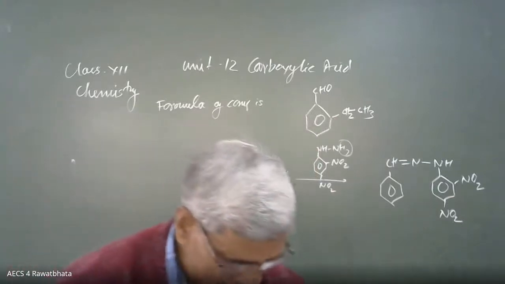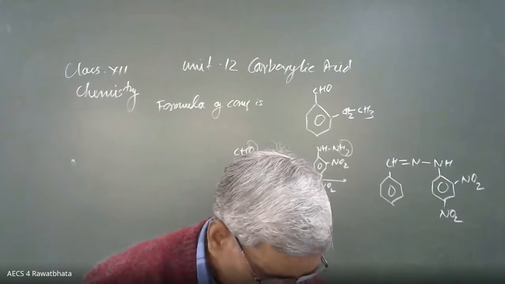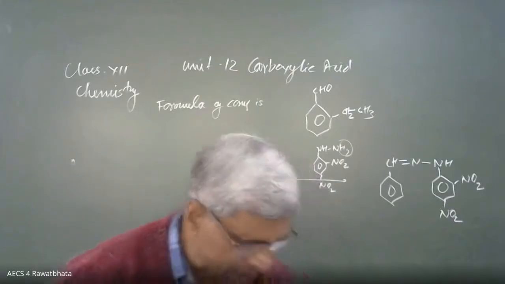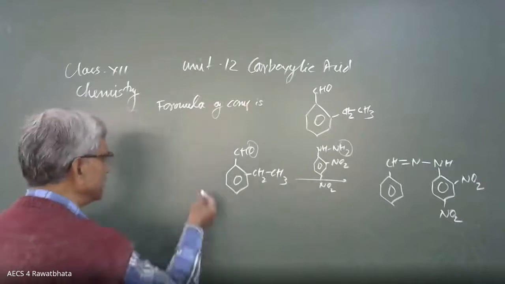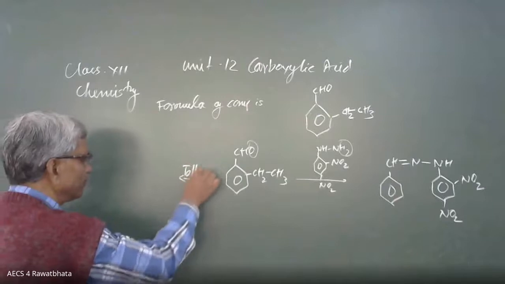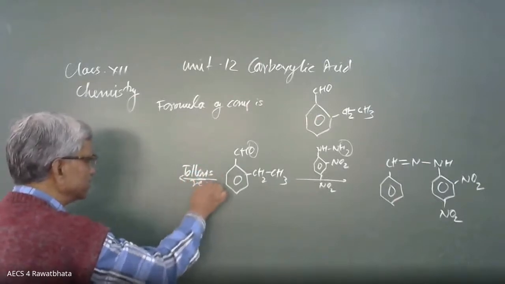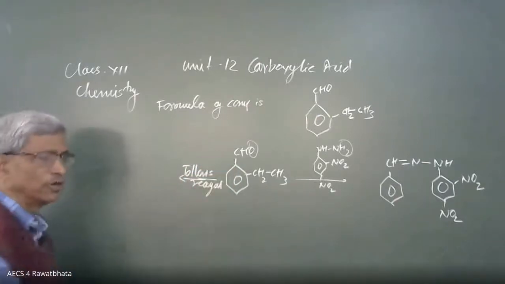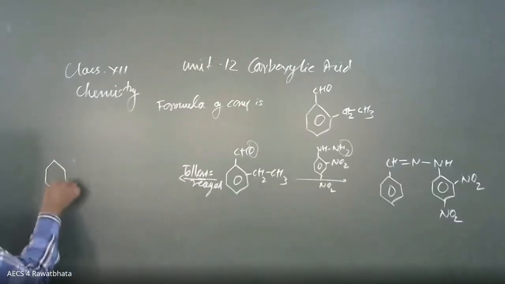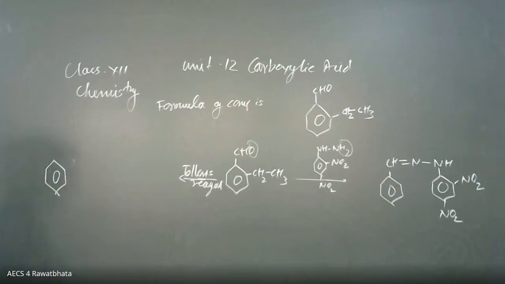The other statement is that it reduces Tollens reagent. If it is allowed to combine with Tollens reagent, we can write the formula also. Then what should be the product? We are going to get a carboxylate ion.